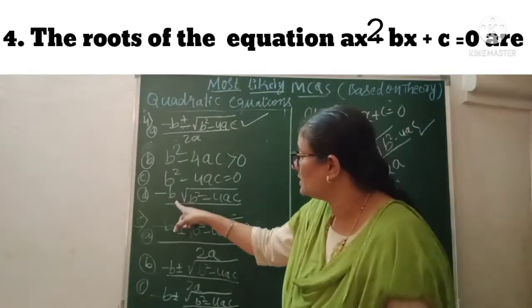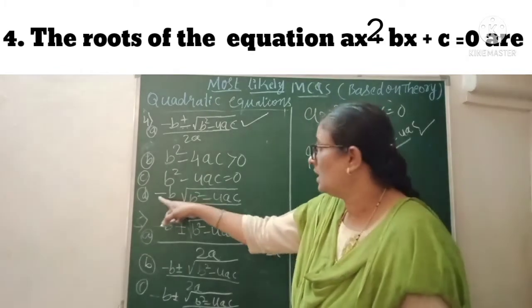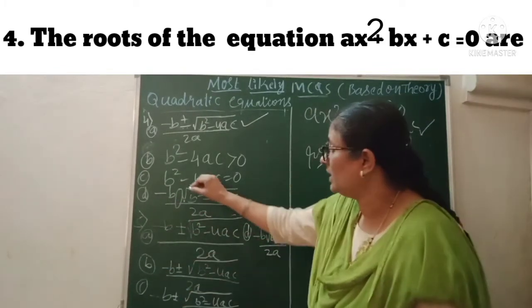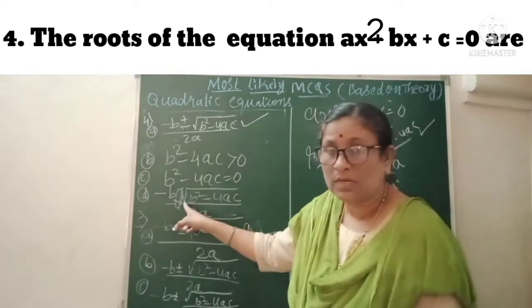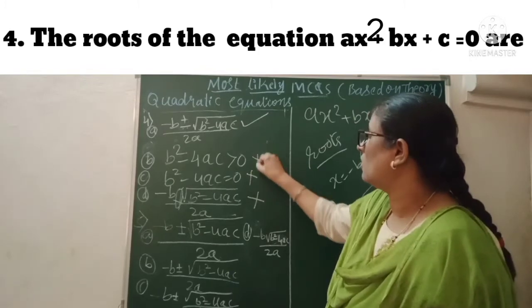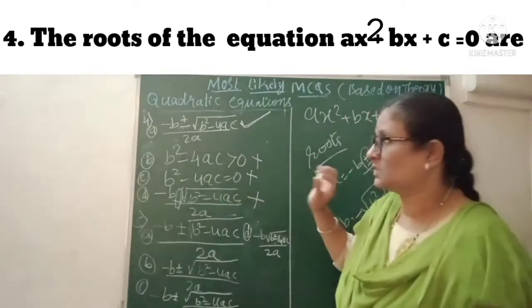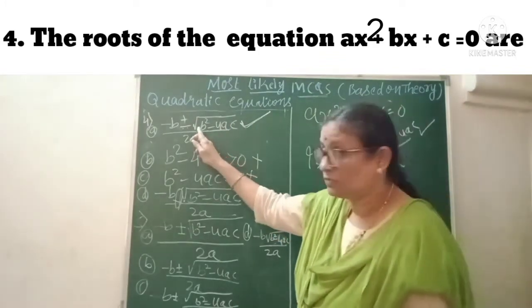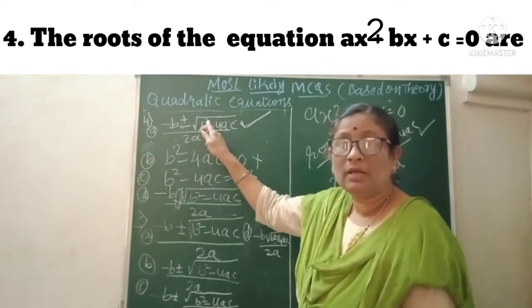If it is not mentioned here, plus or minus, and if you select this option, everything is okay, but there is no sign here. If you make this mistake, if you put this one here or if you select this D option, it is also wrong. This is wrong, this is wrong. The correct option is the first one. Okay, where you are going to get the formula this way. These are called the roots of the equation.